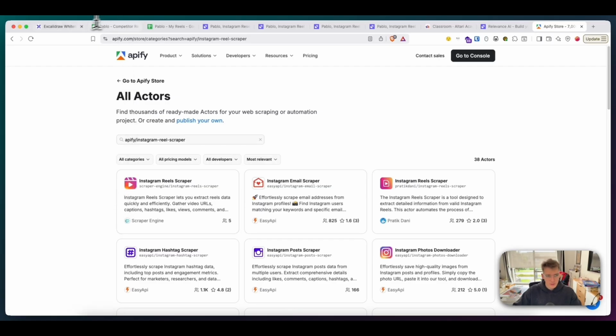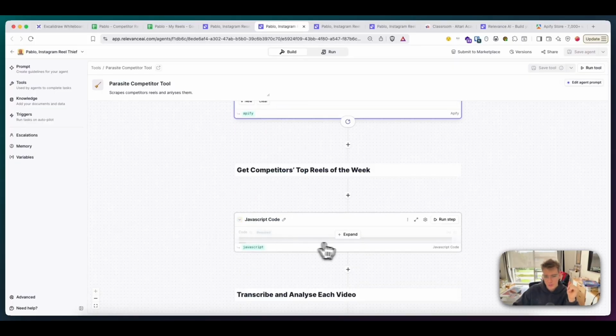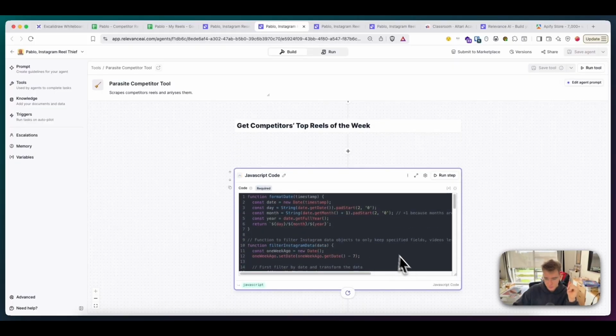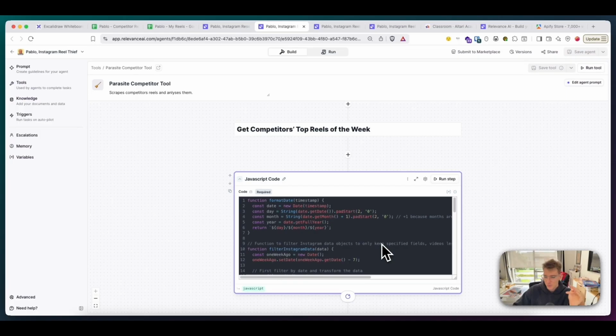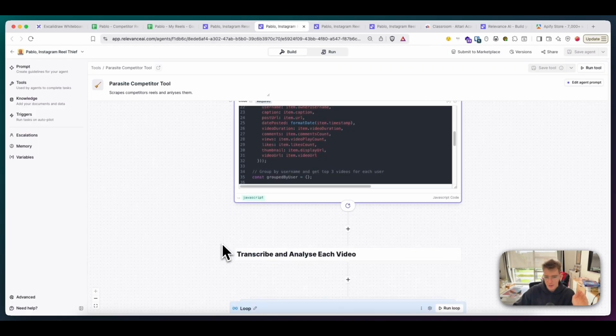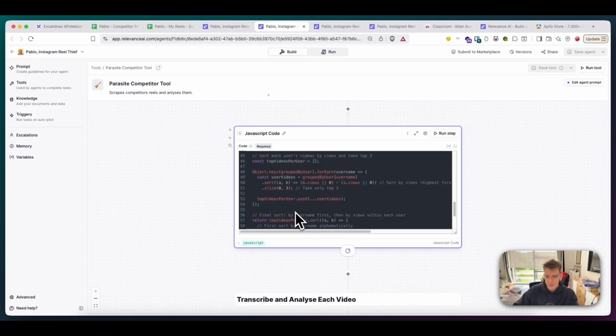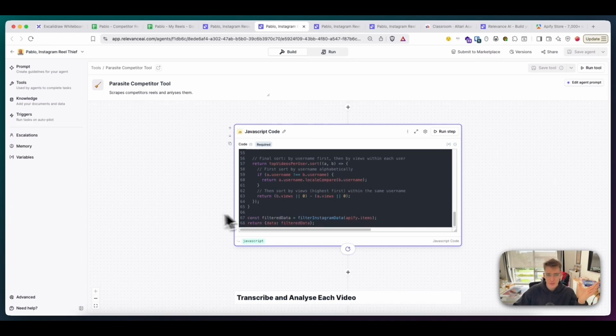And all it does, it will scrape the latest 15 videos from each of those competitors that we just defined. Then we're using JavaScript code to get the latest from the week, like last week, whatever they posted. And we just make sure the data looks clean. We clean up the data from the Apify. Feel free to copy all of these prompts, but I also leave the link to this agent at the end.